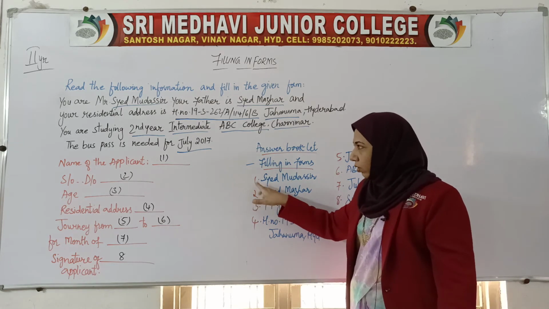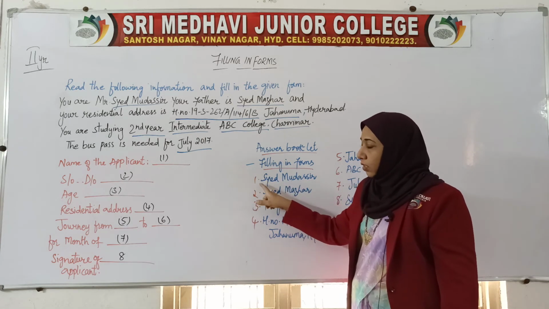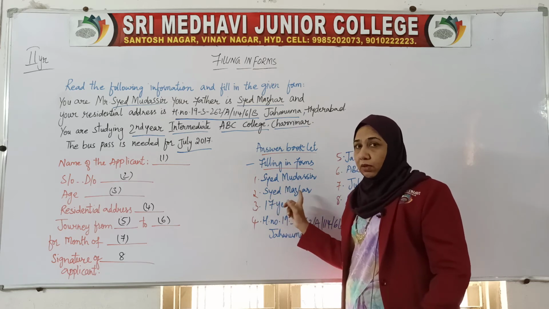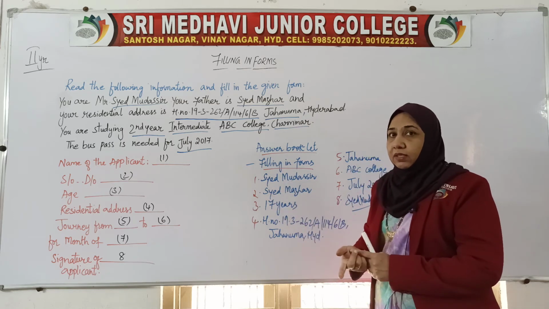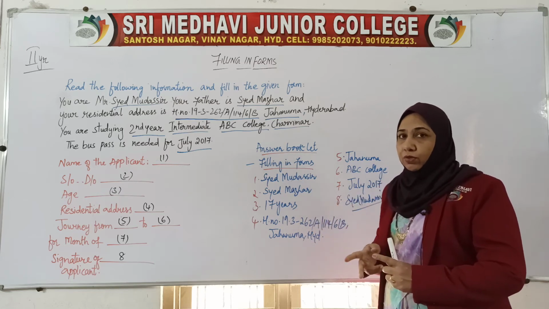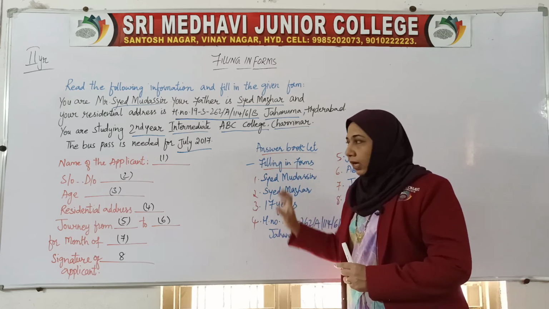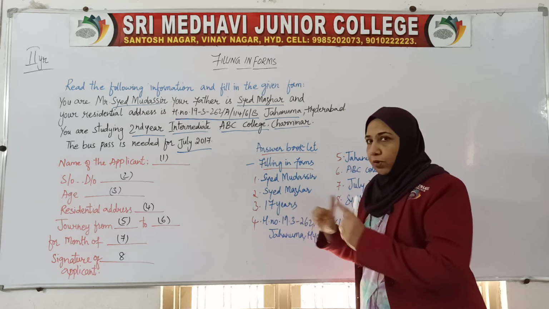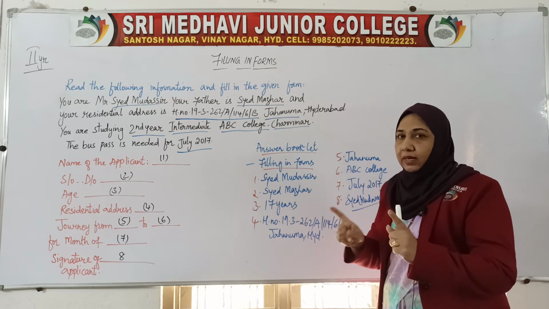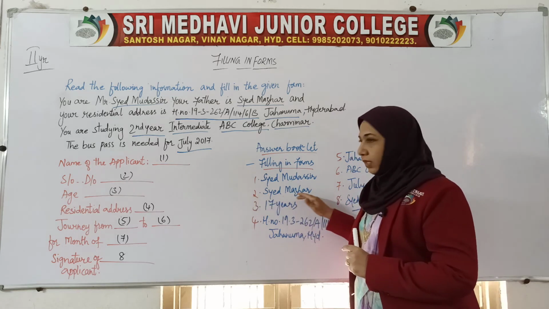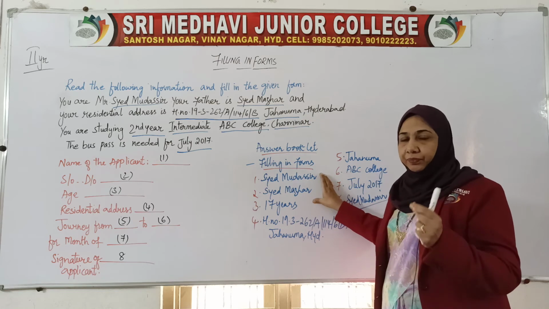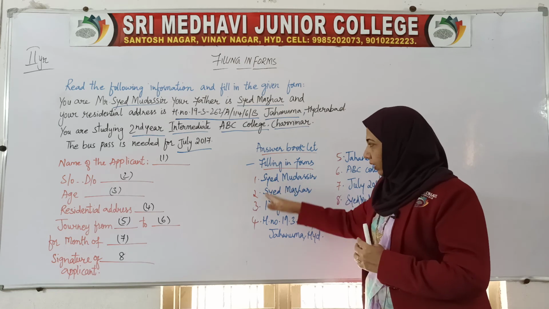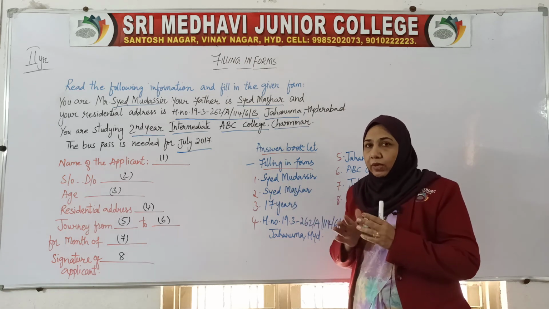First you are putting number 1, but for the name of the applicant you may have written Sayyid Mazhar. No, he is the father's name. This is the father's name, so don't get confused. While writing in the answer booklet, clearly mention the number, then the corresponding, related answer. Number 2 should be Sayyid Mazhar, because these two resemble each other: Sayyid Mudassir and Sayyid Mazhar both start with S and M. So here you will get confused.